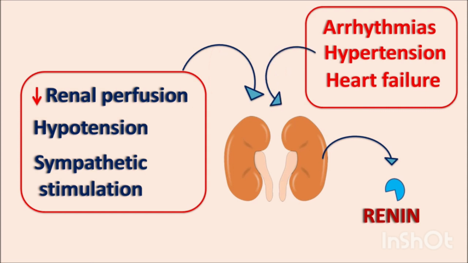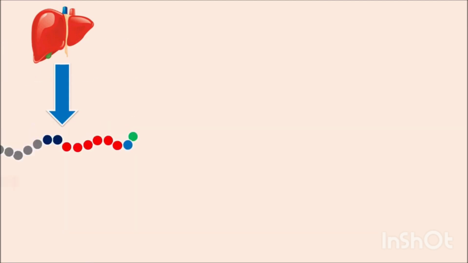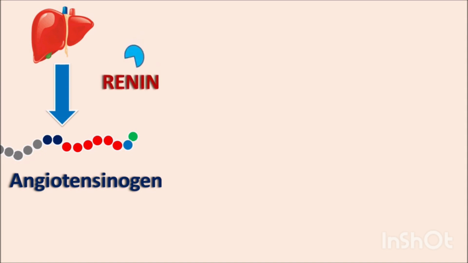Here telmisartan inhibits this renin-angiotensin system and reduces cardiovascular diseases like arrhythmias, hypertension and heart failure. From the liver, the precursor angiotensinogen is released. It is a large polypeptide chain composed of different amino acids, but it is inactive and is activated by renin released from the distal tubules.